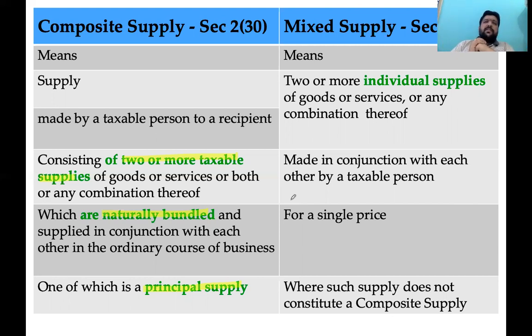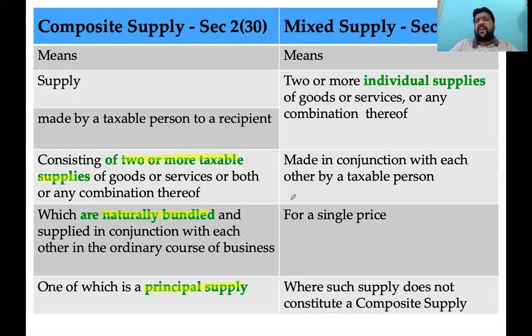My intention is, are there not three or four services? Gymnasium services, swimming pool services, business center services, followed by stay related services, supply of food at restaurant. Two or more supplies, which are naturally bundled, supplied in conjunction with each other in the ordinary course of business, of which one is a principal supply. For what main purpose did that individual come to the hotel? To stay. So, this is an example.